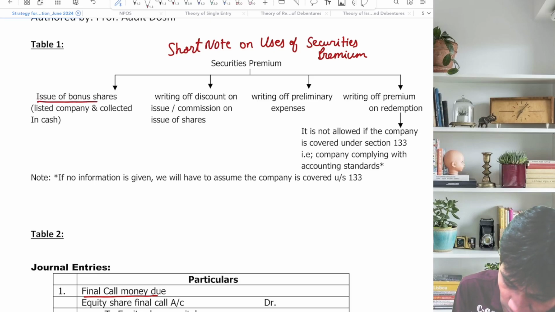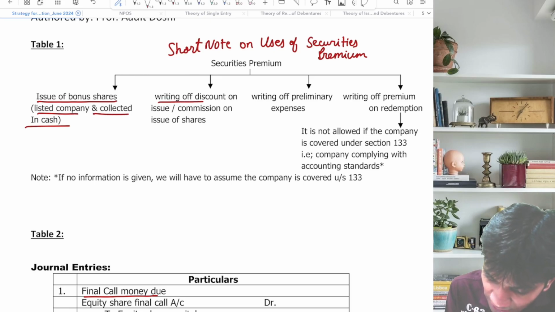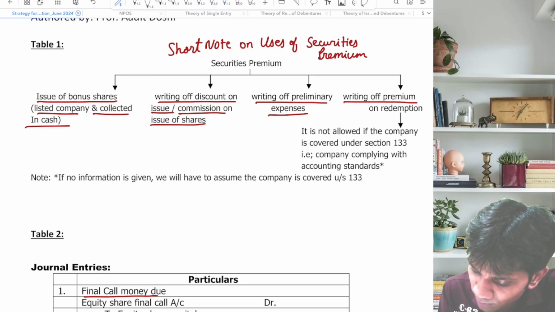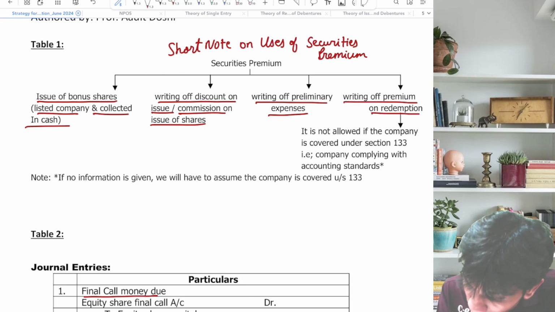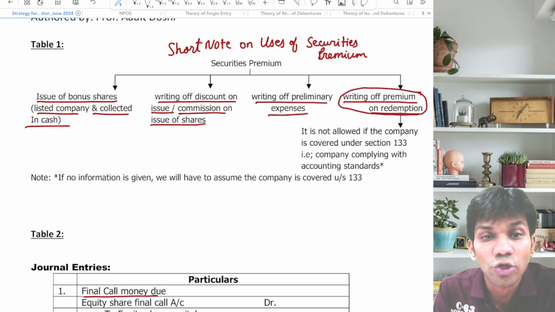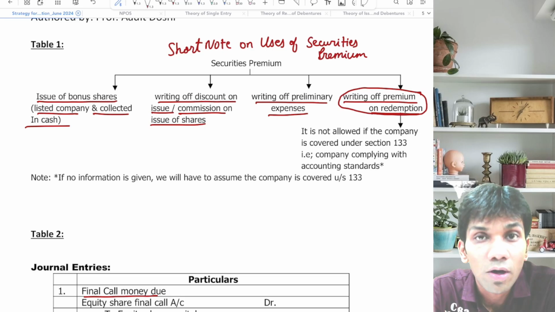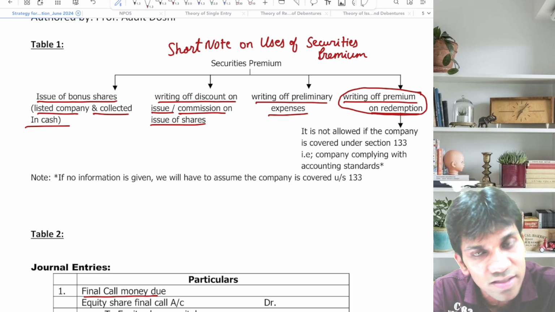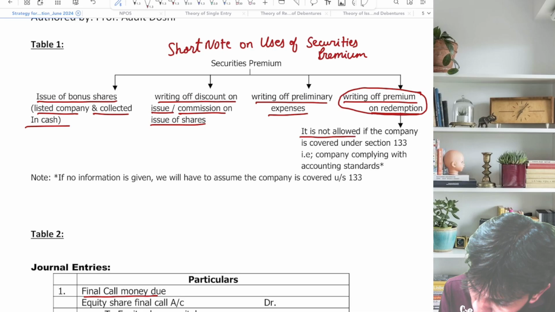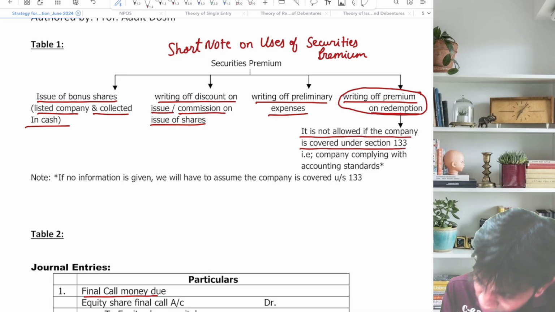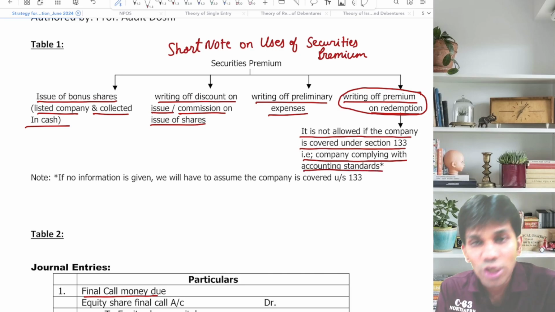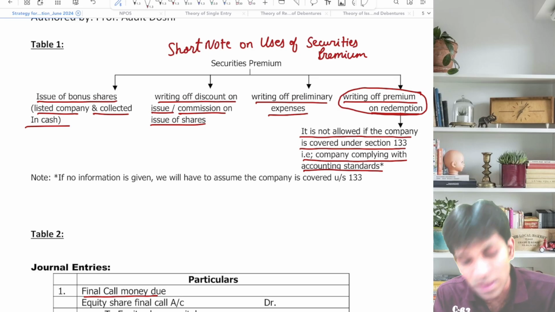Securities premium can be utilized for issuing bonus shares, that is, listed company and collected in cash होना चाहिए. For writing off discount on issue or commission on issue of shares, for writing off the preliminary expenses, for writing off premium on redemption. Basically, securities premium is not a free reserve for writing off premium on redemption of preferences. But securities premium कब use कर सकते, कब use नहीं कर सकते, वो उसका note दिया है. It is not allowed if the company is covered under section 133. That is, a company complying with accounting standards. Means securities premium cannot be utilized to write off premium on redemption.